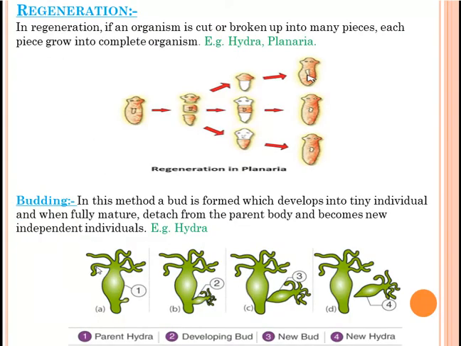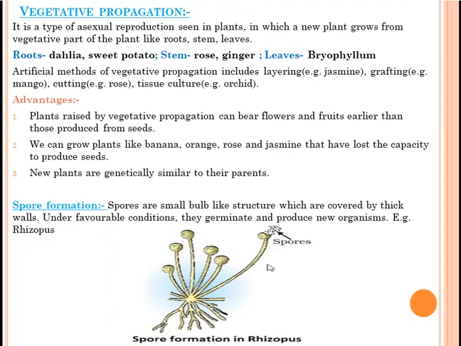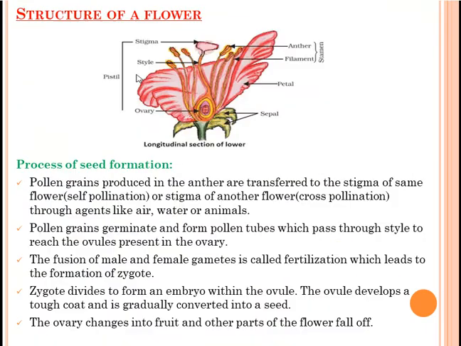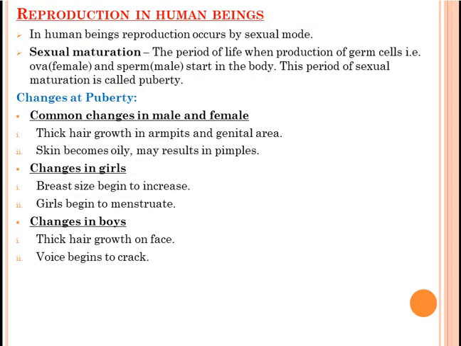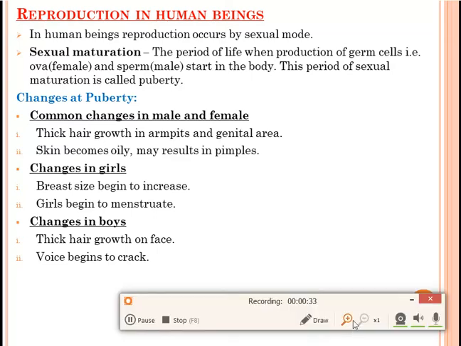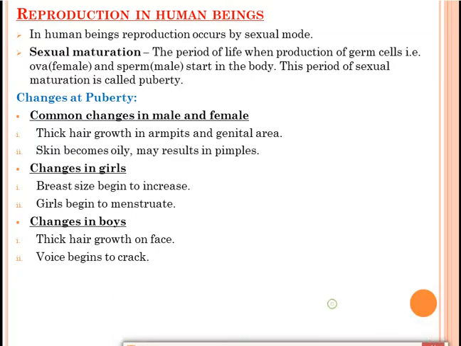We've already covered asexual reproduction in that topic and we have started sexual reproduction also in flowering plants. Today we will discuss sexual reproduction in human beings. Okay. So let's start. Reproduction in human beings. So in sexual reproduction, what do we need? We need two parents, male and female. Likewise, in human beings, two parents are needed to produce the new organism.